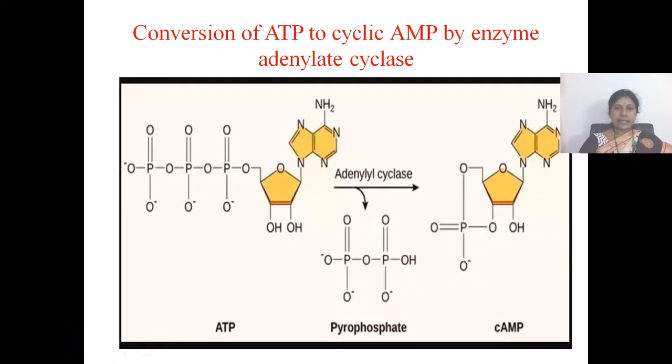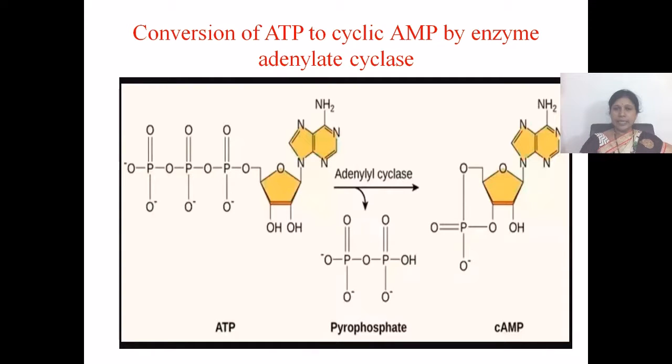A scientist named Sutherland was awarded the Nobel Prize for Physiology and Medicine in 1971 for his discovery of the mechanism of hormone action via cyclic AMP as a second messenger.